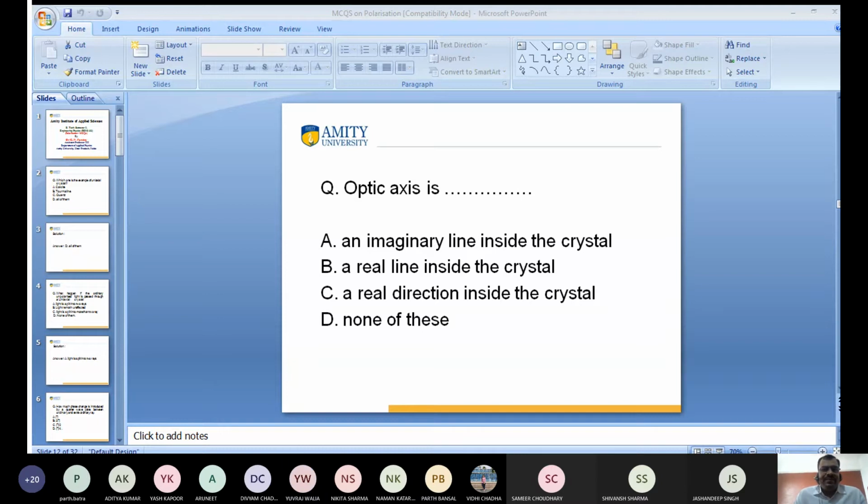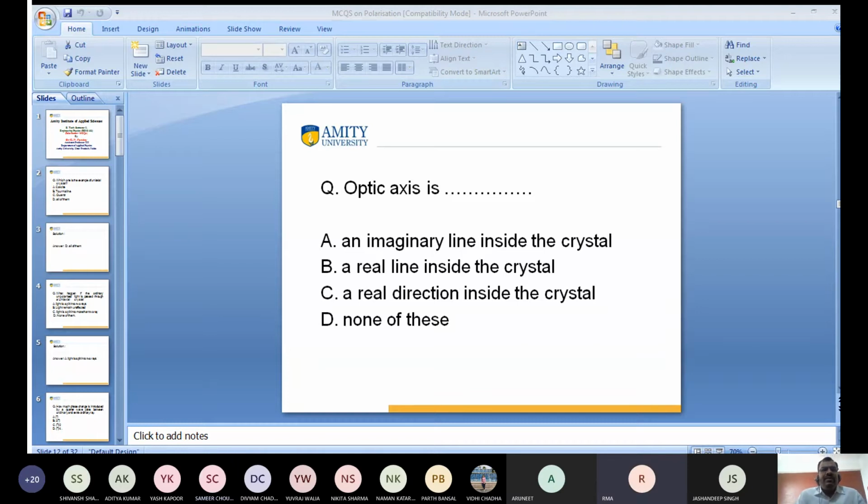Jasandeep? I think so. It is a line which passes through corners of the crystal, so I think it is C. Okay. Arunit, do you get my voice? Yes, sir. What is the answer? C. Rama, what is the answer? Sir, the answer should be C.